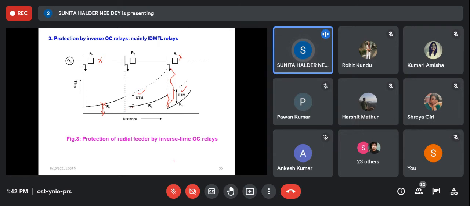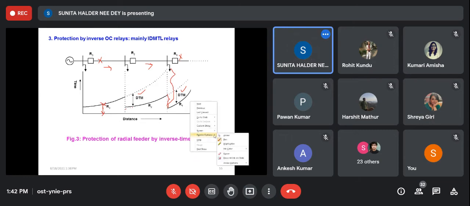Actually, inverse definite minimum time lag relay is used for transmission line protection or for feeder protection. Okay, and you must remember here the current is always unidirectional under normal operating condition. During fault, the direction of current may change.